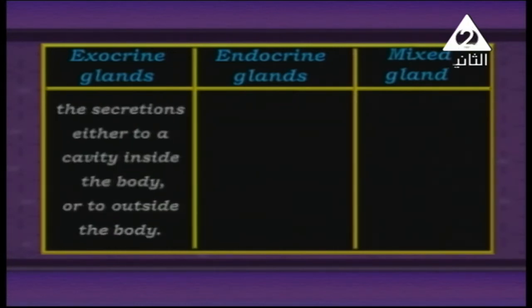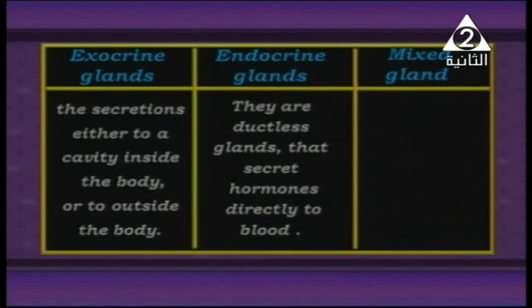The secretions may be poured inside a body cavity or outside. Inside a body cavity, such as what? Like the salivary glands, which secrete saliva inside your mouth cavity, and also most of the digestive juices that are secreted inside your body cavity. While outside, such as what? Yes, the sweat glands outside your body, or the lacrimal glands that secrete tears outside your body.